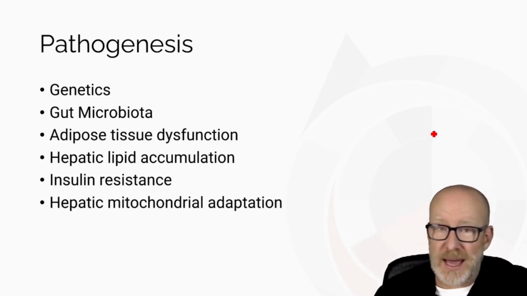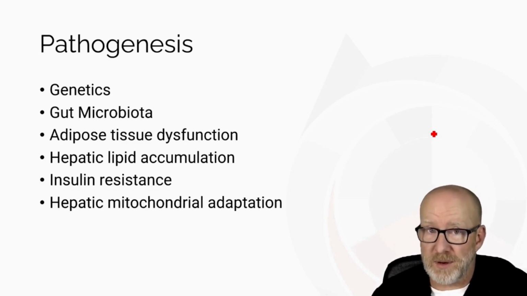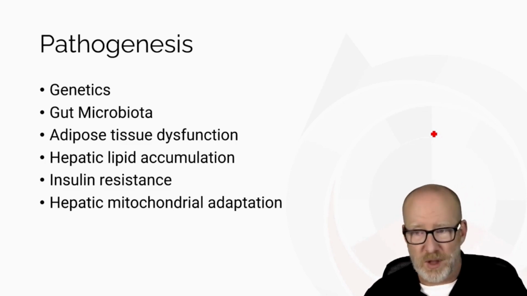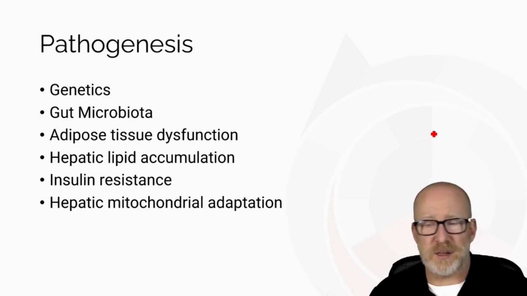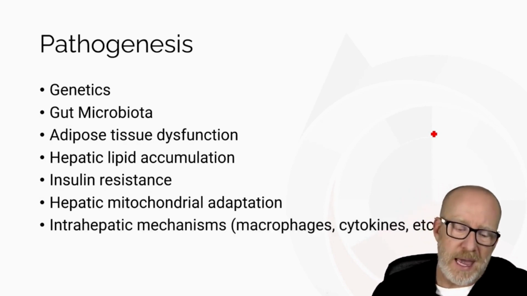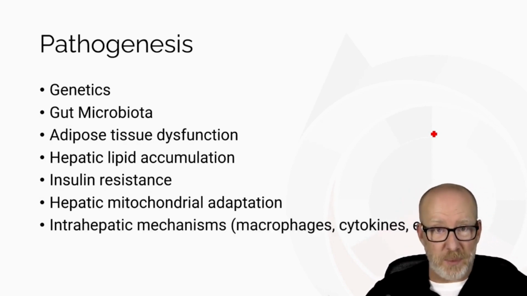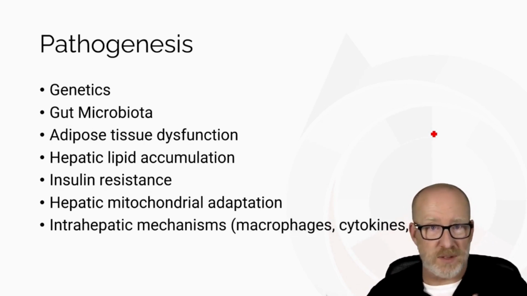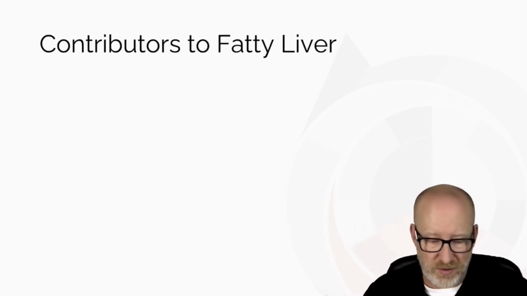Hepatic mitochondrial adaptation: more mitochondria, more oxidative stress, more beta oxidation, more oxidative stress, more incomplete beta oxidation, peroxisomes, everything we just saw. Intrahepatic mechanisms, that's where you get the Kupffer cells, the macrophages, the cytokines, and that's when it starts to turn into inflammation and fibrosis.